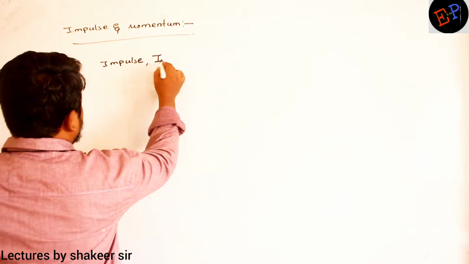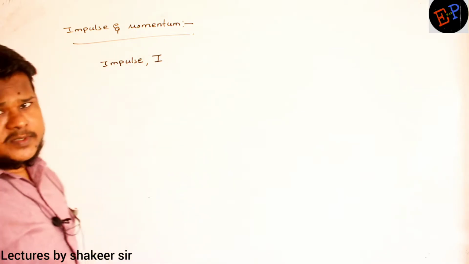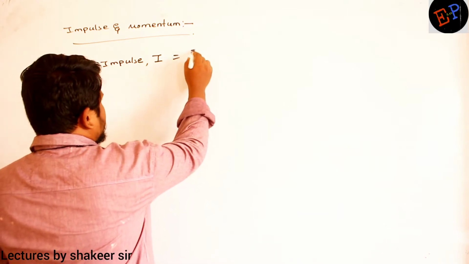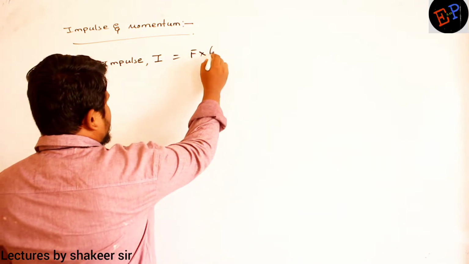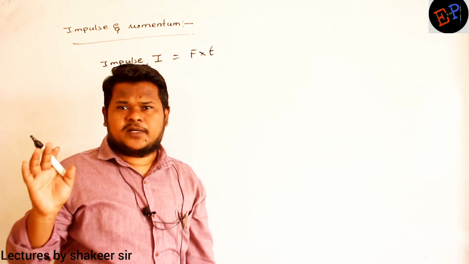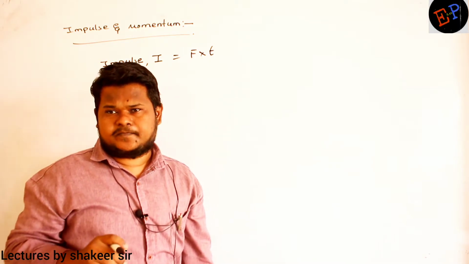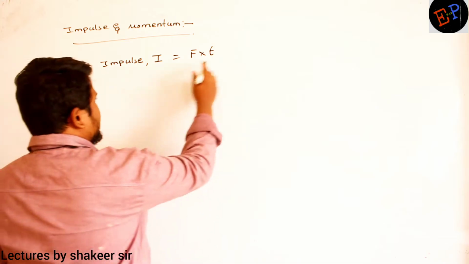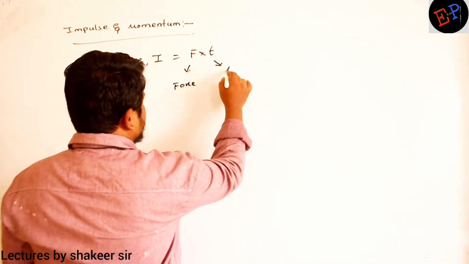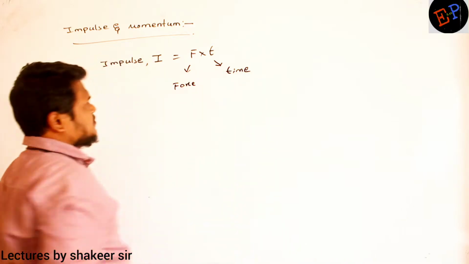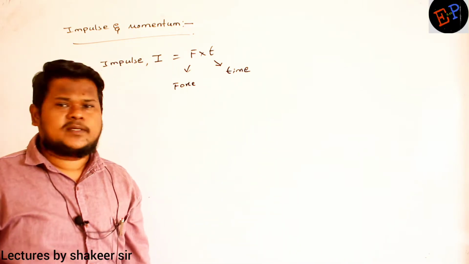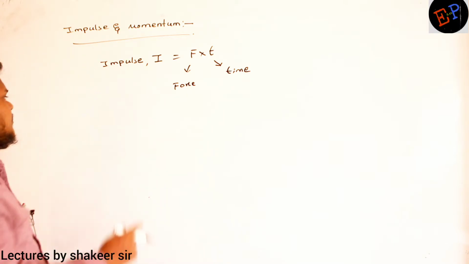It is represented by I, and you can represent it by J also. It is the product of force and time of application of force. Force and time, if you multiply, that is called impulse. So what is F here? Force applied. T is the time of application of force. The product of force and the time for which a force is applied is called impulse.